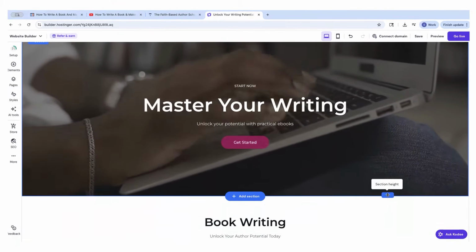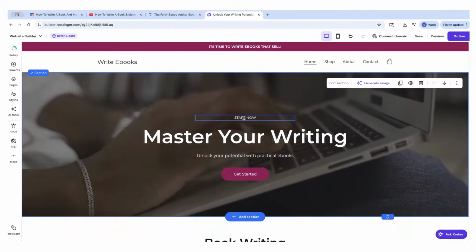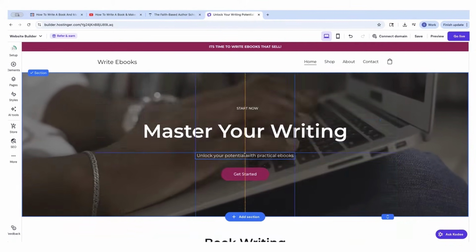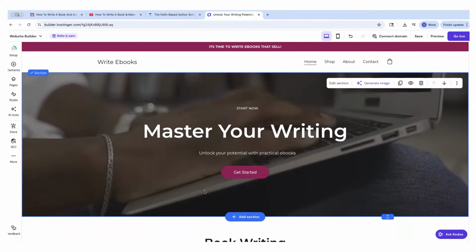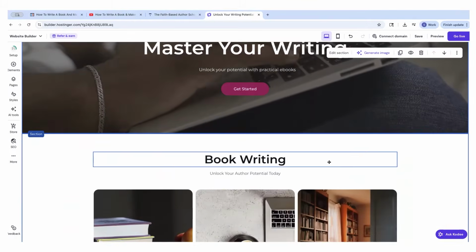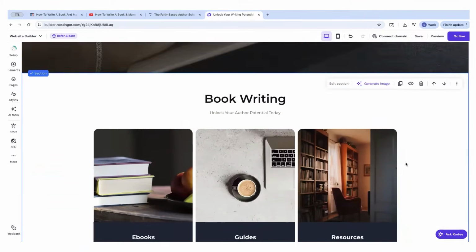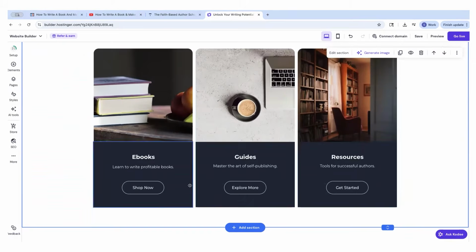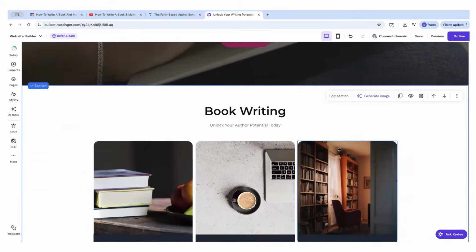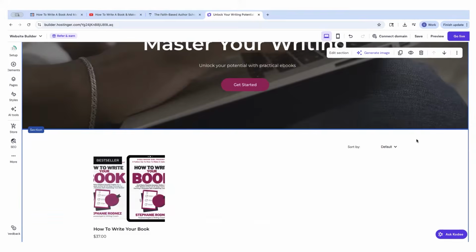And if you wanted to, I could actually change this height, make it a little bit thinner if I want to, move these up, just because I think it's going to look a little better. Hostinger, just what you see is what you get. Pretty cool. Now, this section I don't actually need. It's quite nice. Hostinger literally will make you a blog. It's so awesome, but I don't really need it. So I'm just going to click and hit delete.